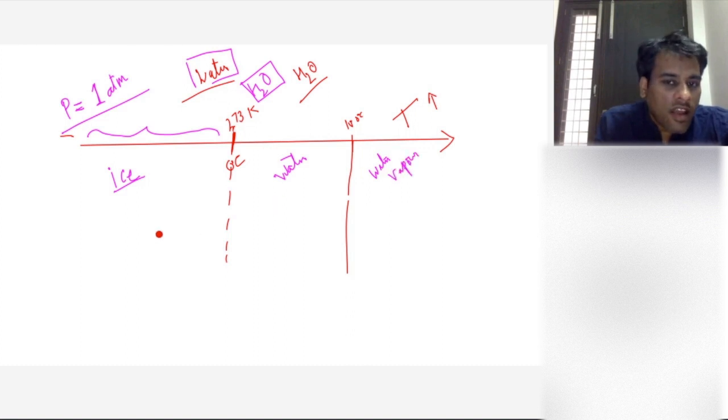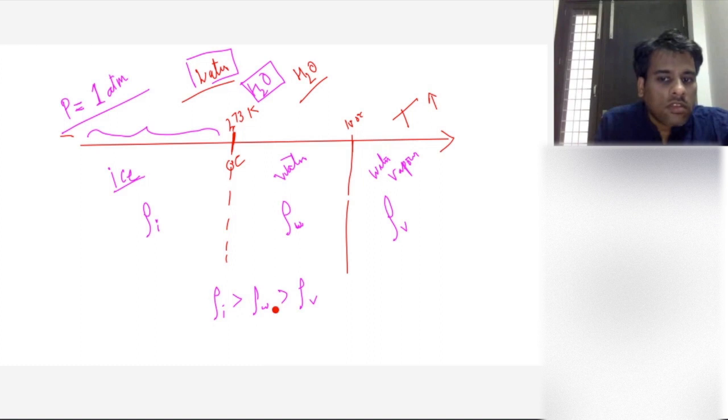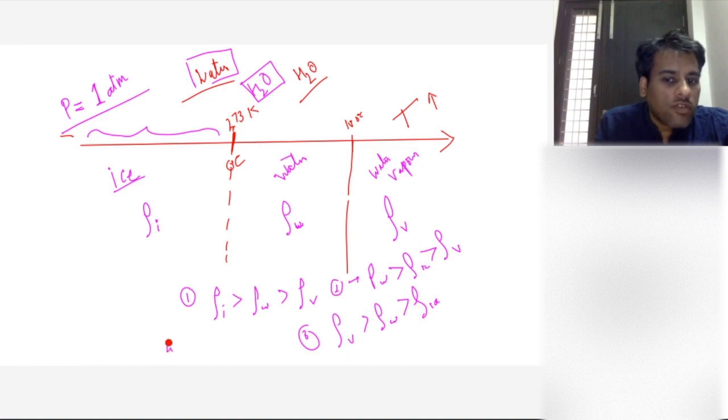Now, if ice has a density rho I, water has a density rho W, and vapor has a density rho vapor, tell me which option is correct. First option. Vapor. Second option. I want everyone to answer. And fourth option.